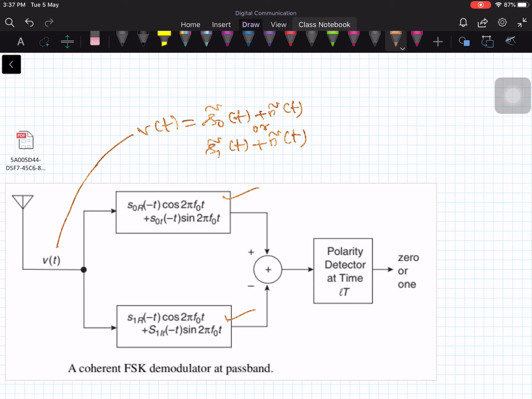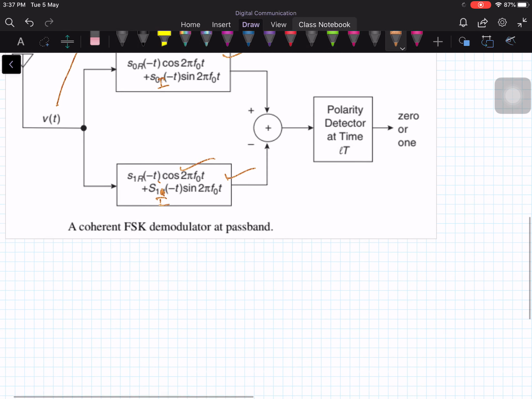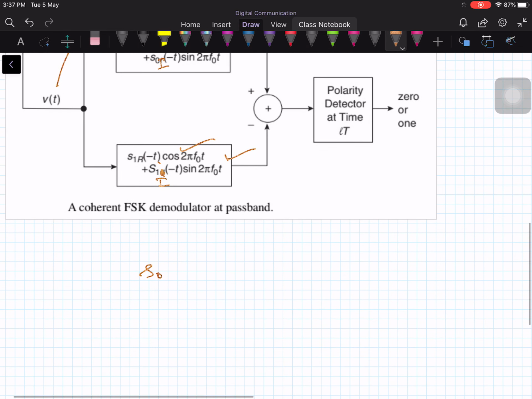plus S0 imaginary of minus t sine of 2 pi f0 t, and here also S1 real of minus t cos of 2 pi f0 t, and S1 imaginary of minus t sine of 2 pi f0 t. Moreover, these two pulses, S0 tilde of t and S1 tilde of t, are orthogonal passband pulses.